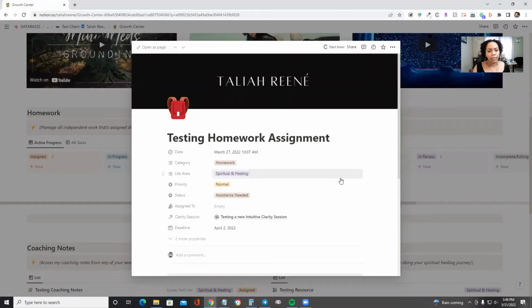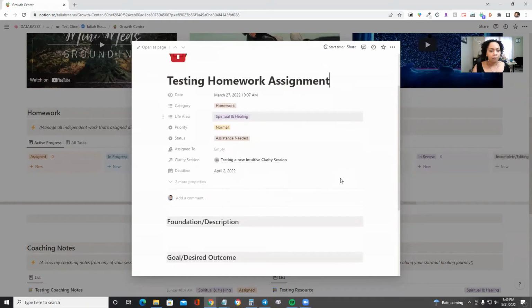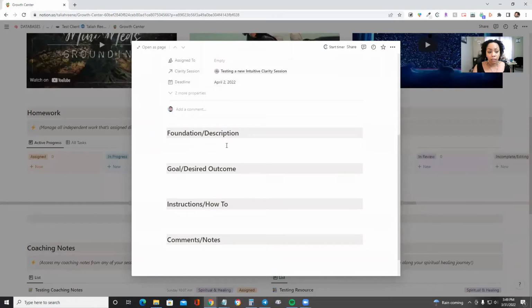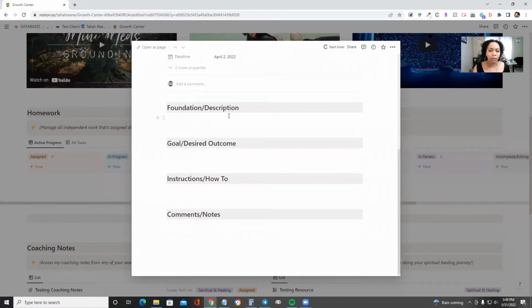Once you open it up inside, then you'll see all the details related to it. You'll see if it's related to any particular clarity session. And then if there's a deadline associated with that. Right below that, you're going to see any descriptions or foundational information. So anything that you need to know in order to understand the assignment that I'm giving you. The goal or the desired outcome will be found here.